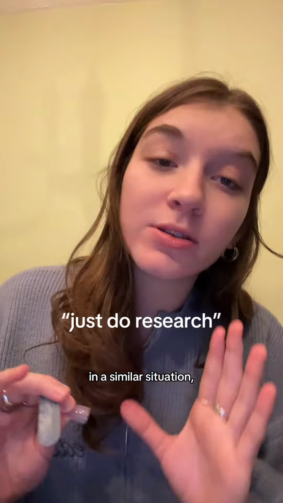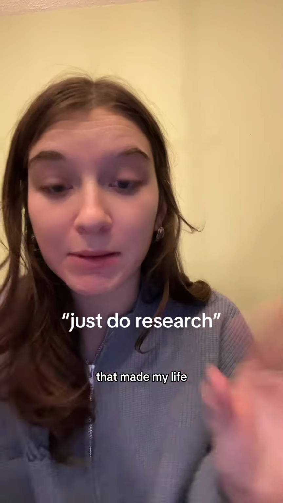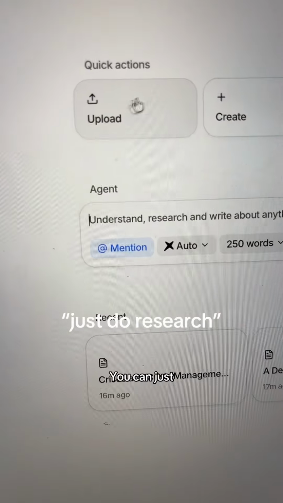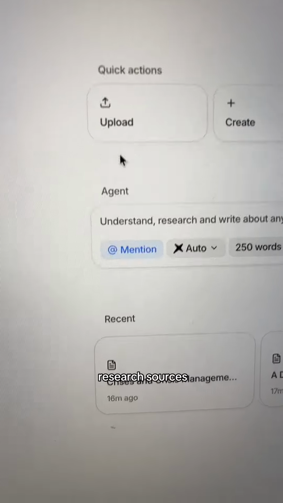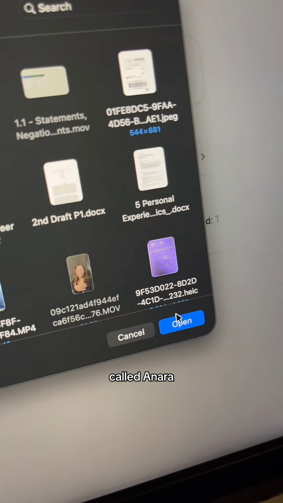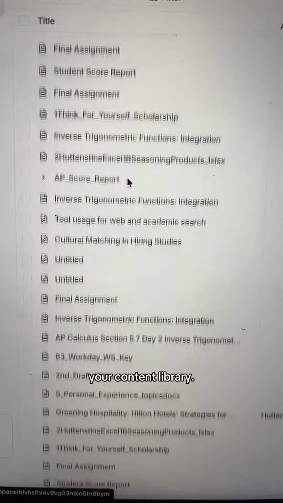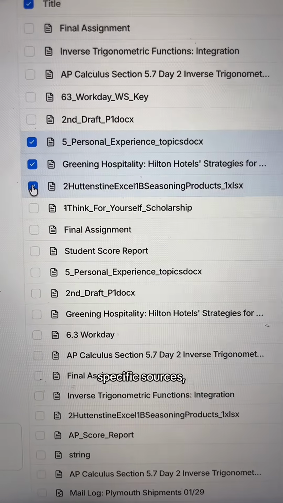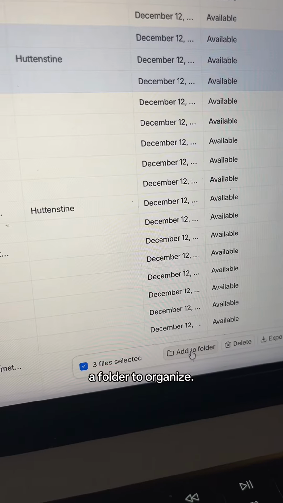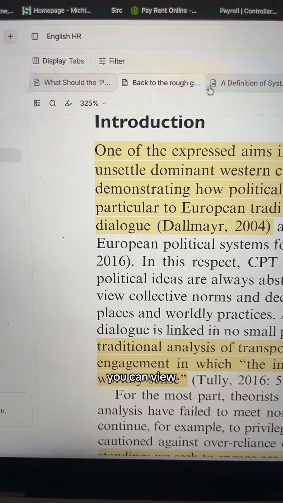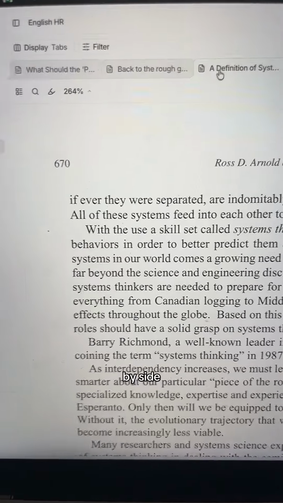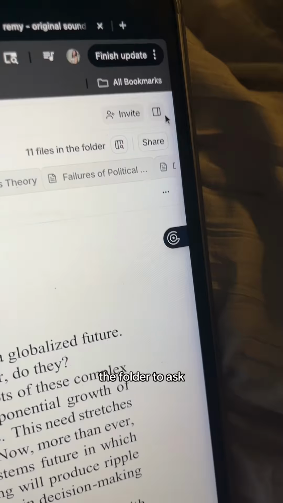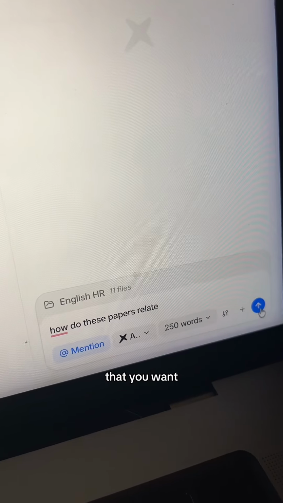So if you're in a similar situation, let me show you the one thing that made my life a whole lot easier. You can just upload all of your research sources into this one site called Inara. It will download just like this in your content library. And then you can go ahead and select specific sources, add them to a folder to organize. Once they're in that folder, you can view all of your sources side by side and even chat with the folder to ask any question that you want.